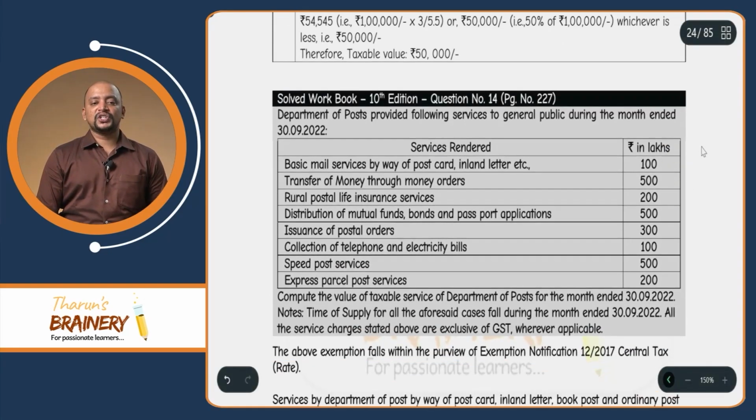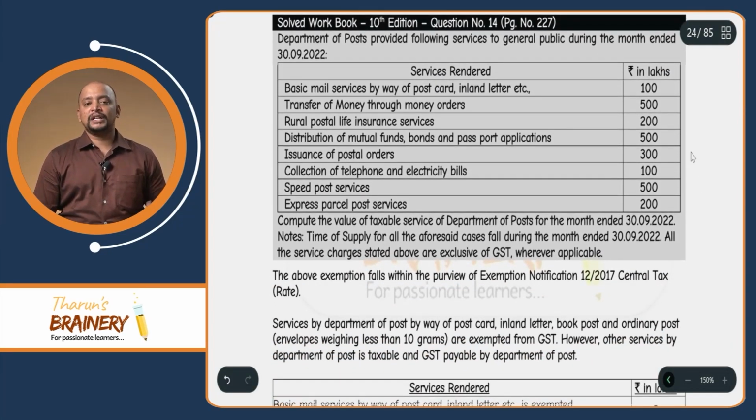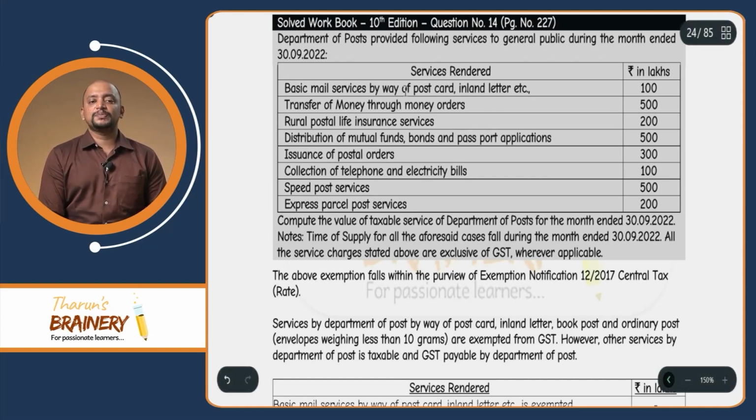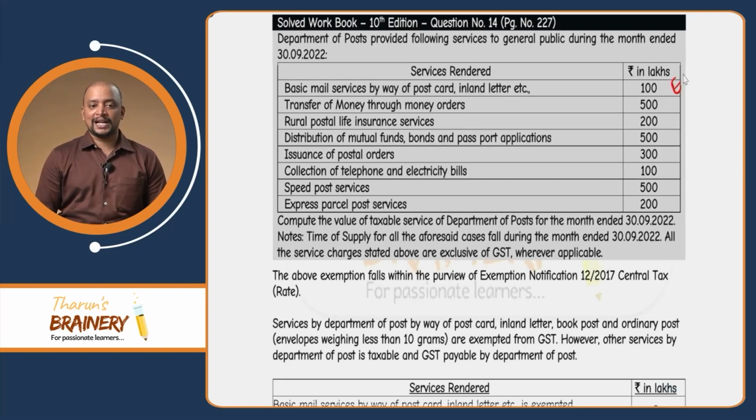Then there is one question related to the Department of Post. This is from the solved workbook, question number 14, page number 227. Department of Post provided the following services to the general public during the month ended 30/9/2022. Basic mail service by way of postcard or inland letter. So, this alone is exempted. All other services of the Department of Post will be taxable.